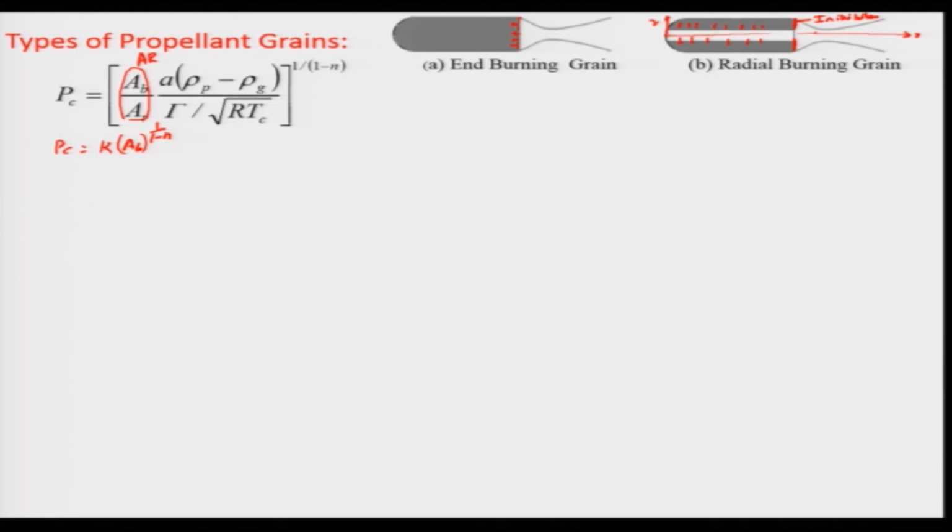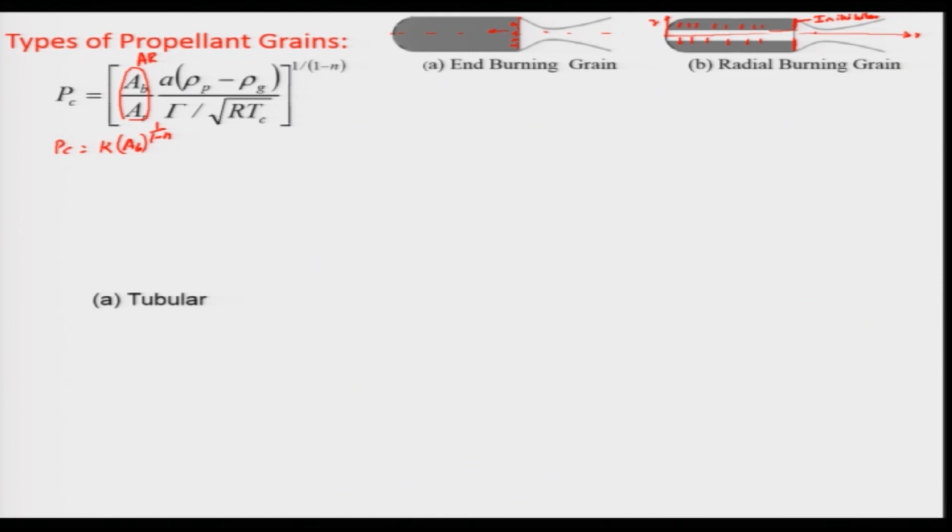So you should keep in mind that if A b is increasing, chamber pressure is increasing. And this is the basic process of burning: one is radial, the other is longitudinal, along the length. As I told, this is the length in this direction. When you combine these, we get another kind of burning. When it is restricted in one direction, that is known as two-dimensional burning. And when both the radial and the longitudinal are combined together, we call it a three-dimensional burning surface.